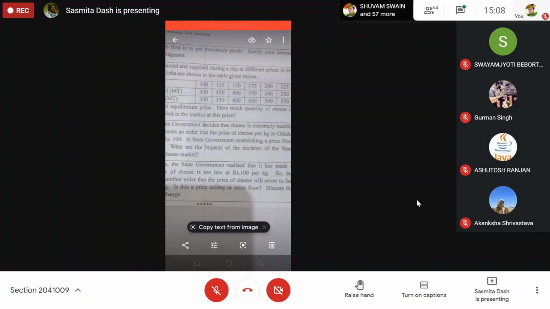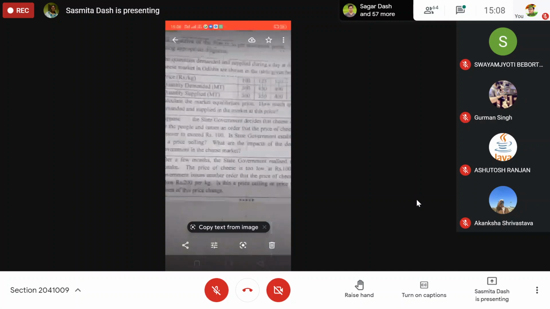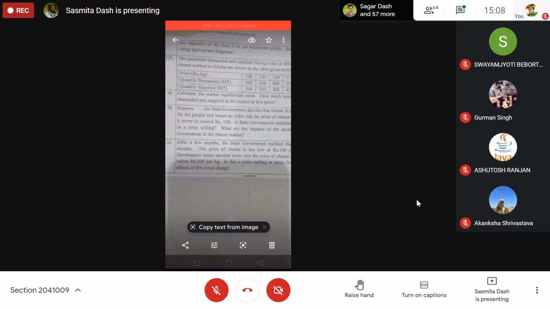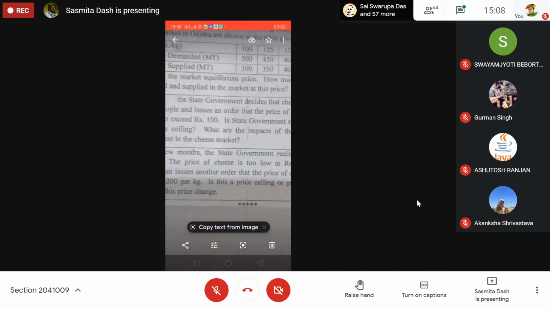Is it a price ceiling or a price floor? If the government wants to put the market price of cheese at 100 rupees, it is a price ceiling.